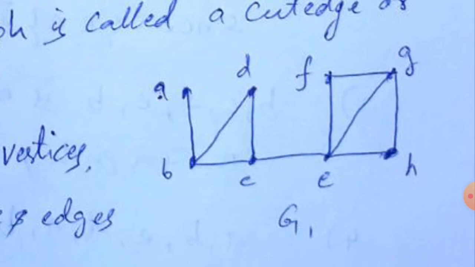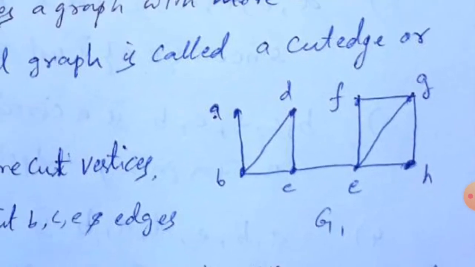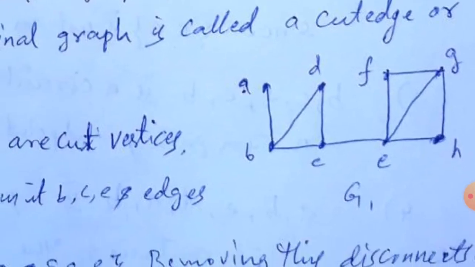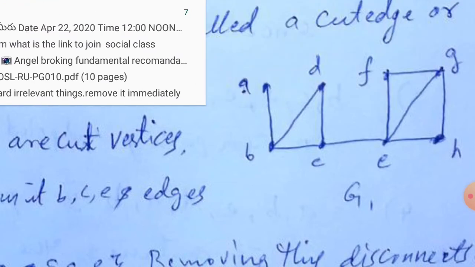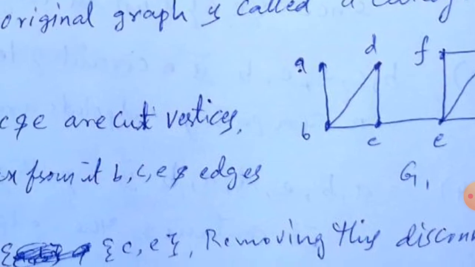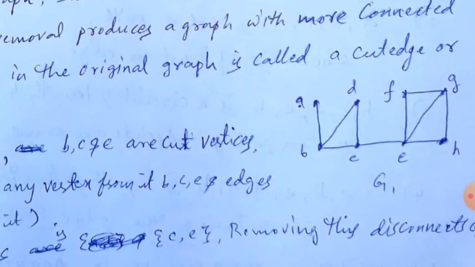So this edge is called a cut edge or bridge. You know bridge means we can join two individual places. Similarly, we are joining individual components with that edge. So that's why it is called a bridge, or in our notation we call it a cut edge.